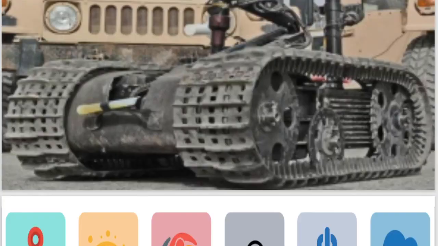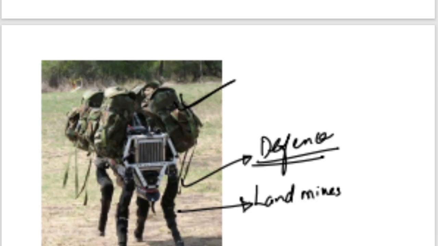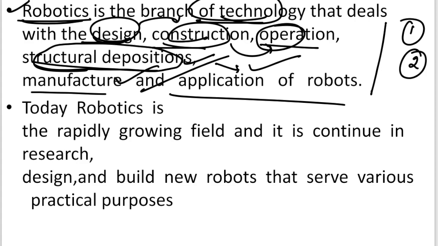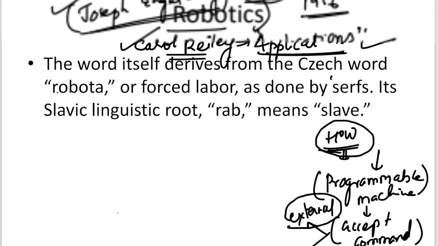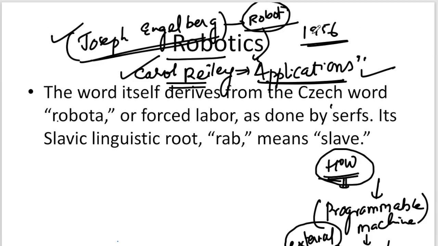So, in this chapter, what we have learned now is who is the father of robotics, who is the mother of robotics, where the word robotics came from, and how robots work. And we have covered the biotechnology chapter also.